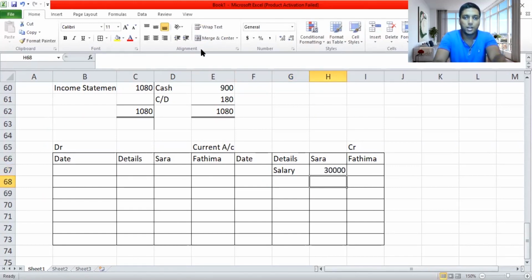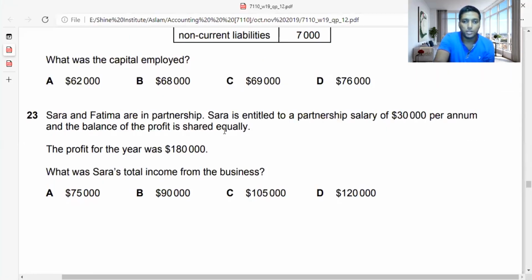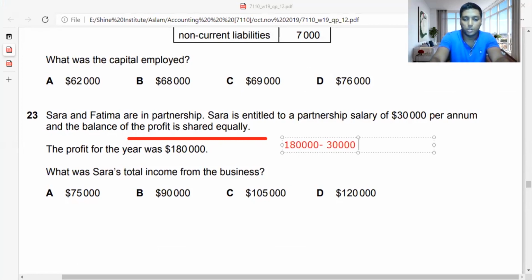Then they are saying there's a profit share. Normally they share the profits equally. So in 180,000, 30,000 is given as salary. How much is the balance you have to share equally? You got 150,000. So 150,000 you share equally means divide by 2 because there are two people. Per head you will get 75,000. So Fatima gets 75,000, Sarah gets 75,000.